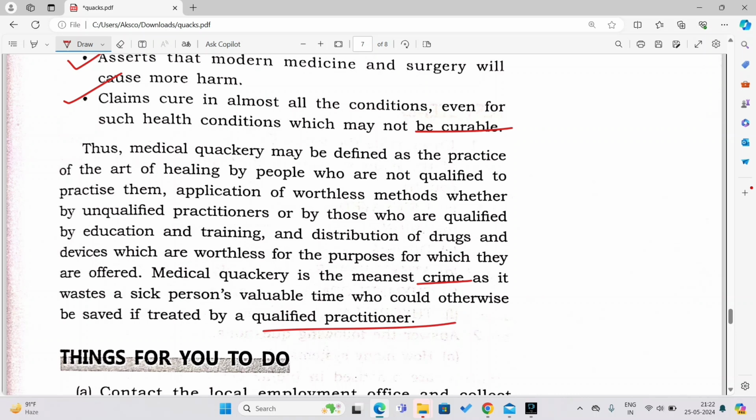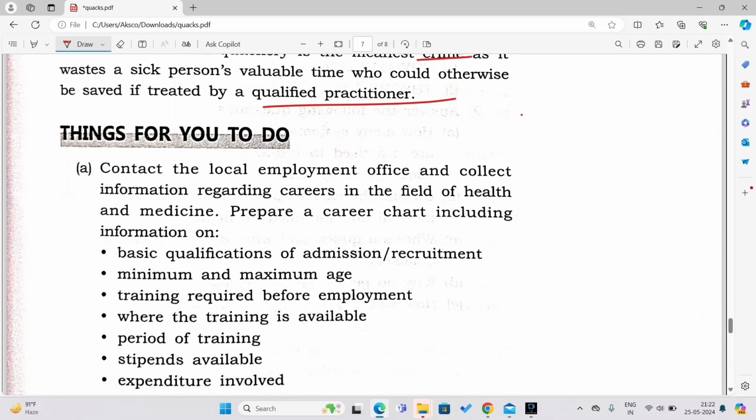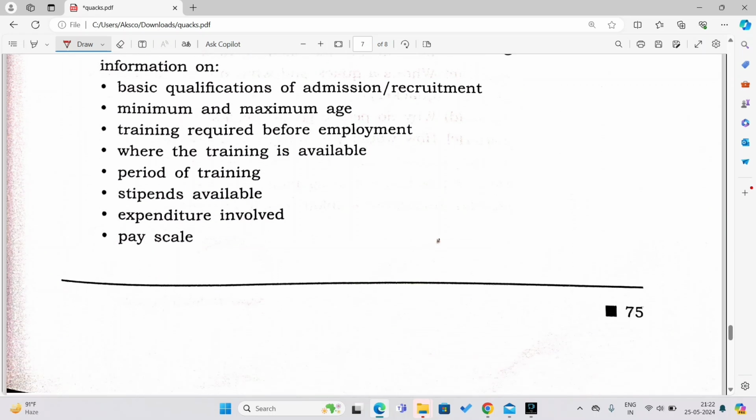Don't just go to doctors who are sitting in the market and say, oh, you are having back pain, take this oil. You are having tooth pain, take this oil. You are having leg pain, take this, take that. Don't believe them. Those are the type of quacks you will find almost everywhere these days. They just want to make money. So these are certain things for you to do for yourself.